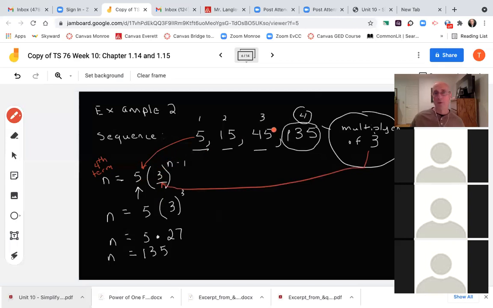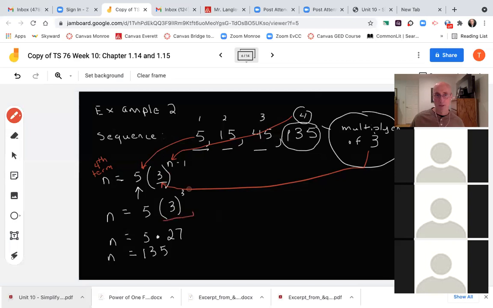I'm trying to find the 4th term. So that means 5 times 3 to the 4 minus 1. That n is the 4th term. I'll draw an arrow here if that helps you visually to connect the dots. It's my 4th term. So 4 minus 1 is 3. So 3 to the 3rd is 3 times 3 is 9 times 3 is 27.